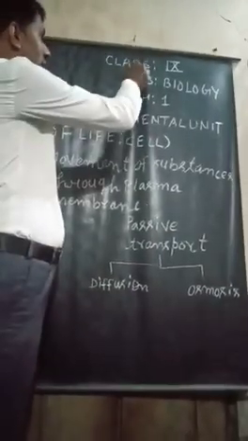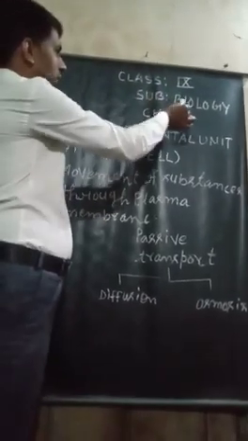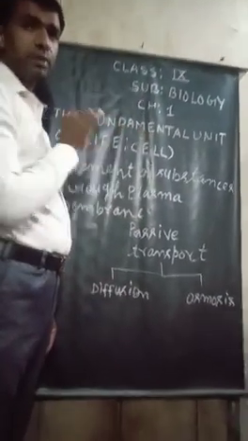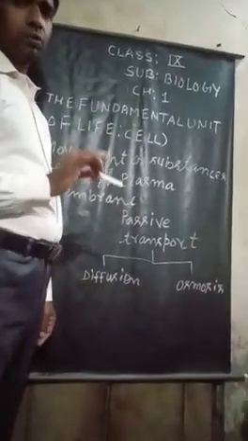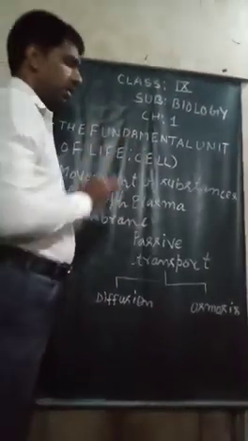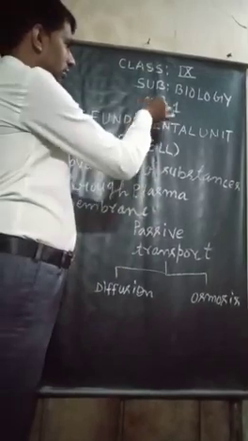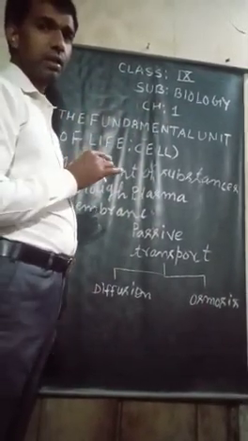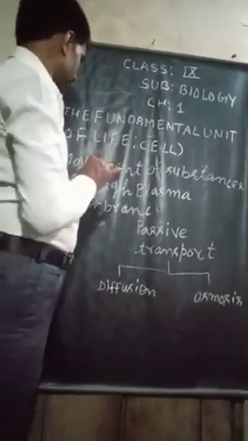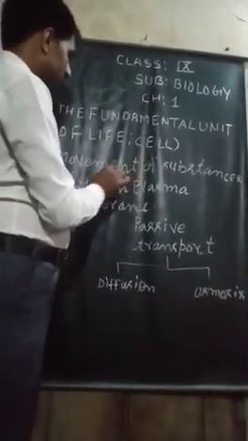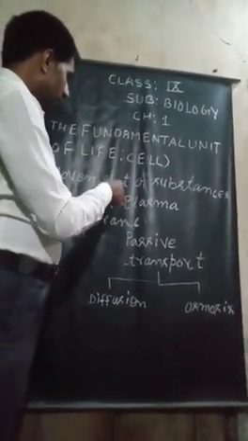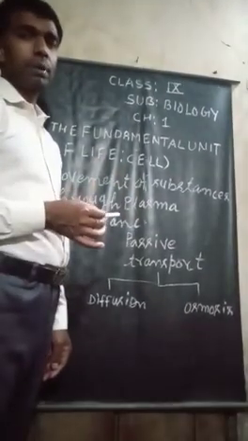I am Arun Pandey. I am going to discuss class 9 subject biology chapter 1, and the name of the chapter is the fundamental unit of life, cell. So inside chapter 1, I am going to describe movement of substances through plasma membrane.